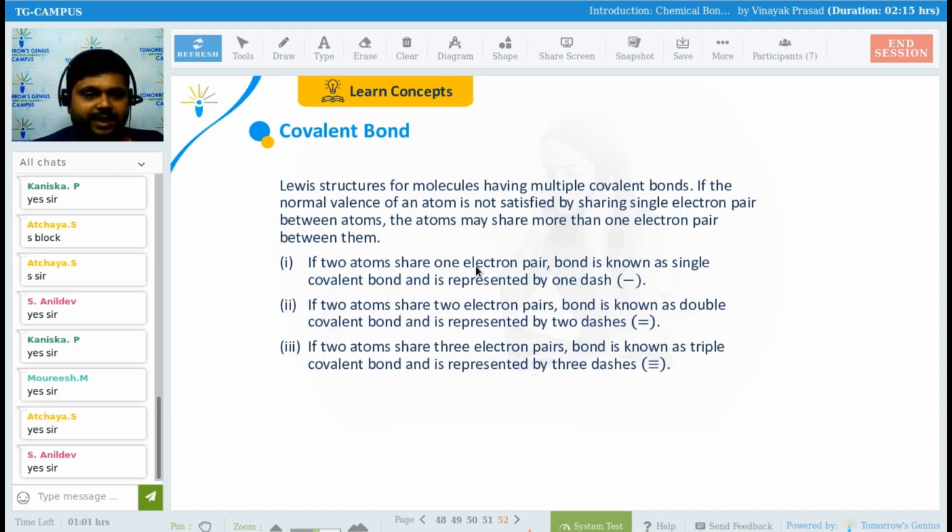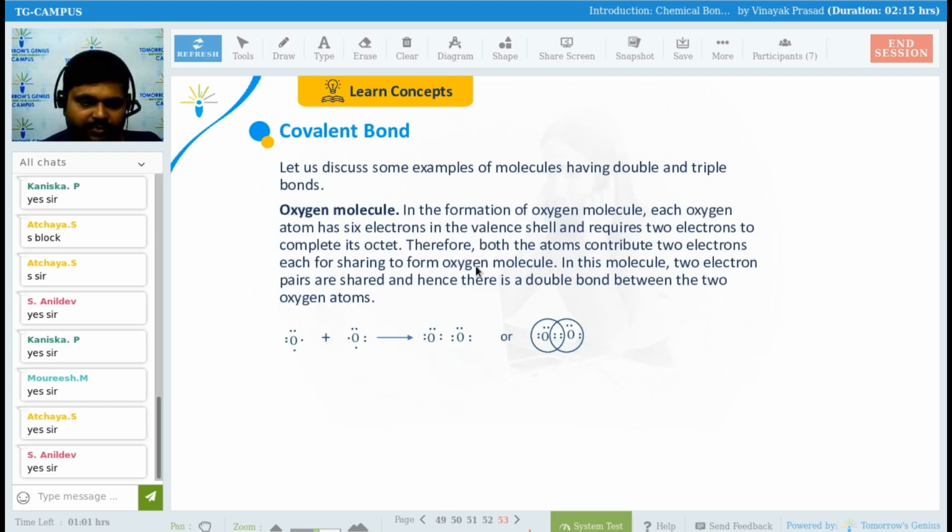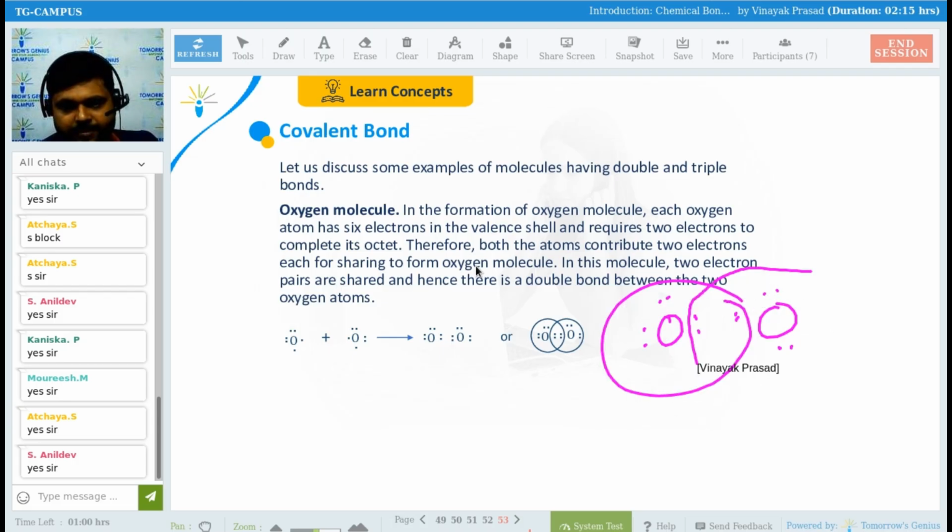Now, see here, I have told you that if there are 2 electrons shared, it is a single bond. If there are 4 electrons, then a double bond. If there are 6 electrons, then a triple bond is formed. Fine, everyone? Now, if you have to draw the electronic structure of covalent bonds, how will you draw oxygen? See, how many electrons are there in the outermost orbit of oxygen? 6. Yes or no? So you can draw like this, guys. So this will be shared like this. So O double bond O.